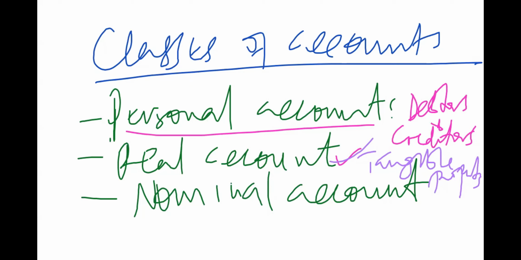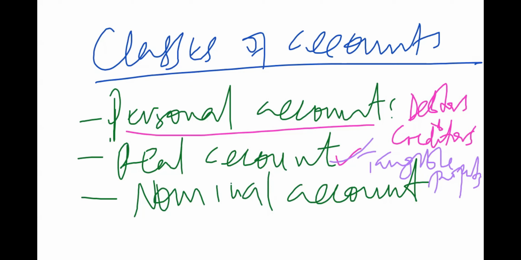For example, a motor vehicle account: if you buy a motor vehicle, you are able to see it and touch it. If it is a building, a land account, or a cash account, whether cash is at bank or at hand, we can see it and touch it.